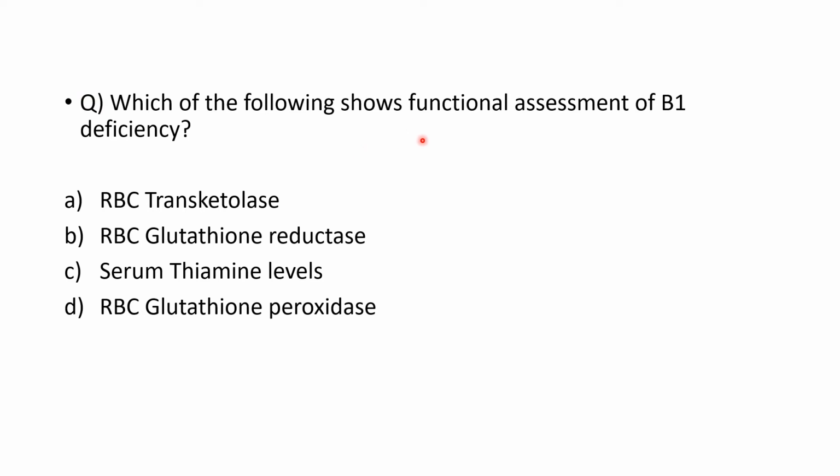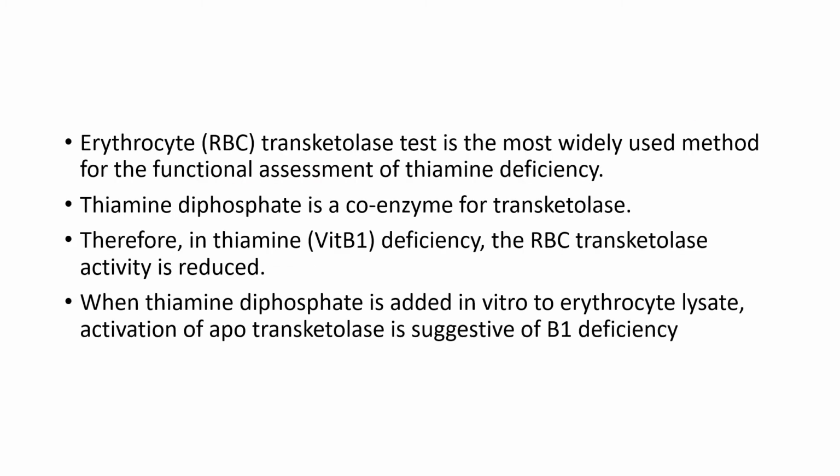Next question, which of the following shows functional assessment of B1 deficiency? The options are RBC transketolase, RBC glutathione reductase, serum thiamine levels, RBC glutathione peroxidase. And the correct answer is A. It's RBC transketolase which shows functional assessment of B1 deficiency.